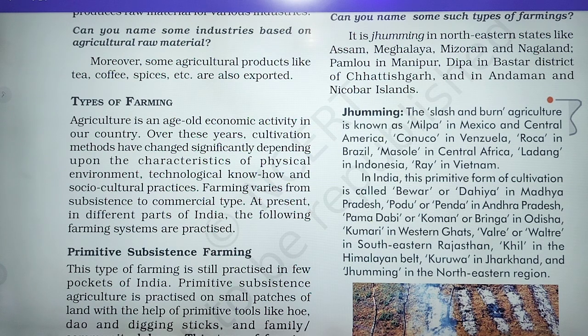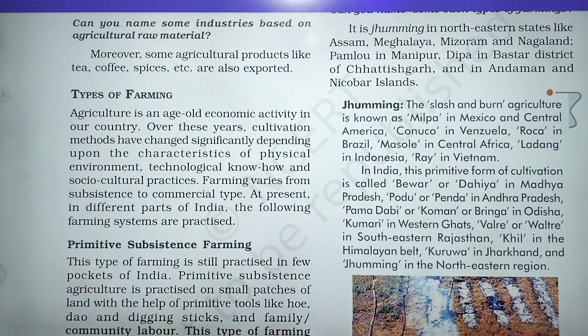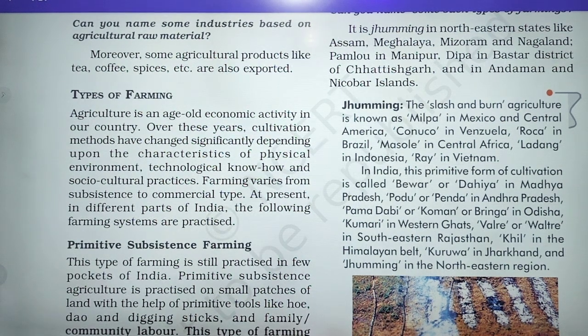In earlier times not much technology was invented to cultivate. But nowadays there are many facilities, and technology has come to do the method of agriculture.